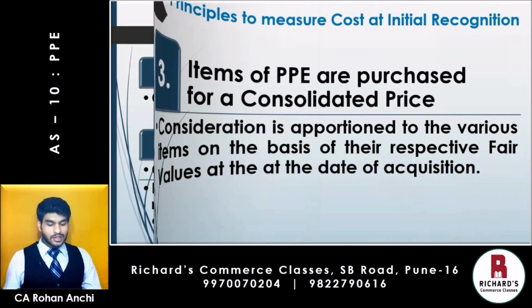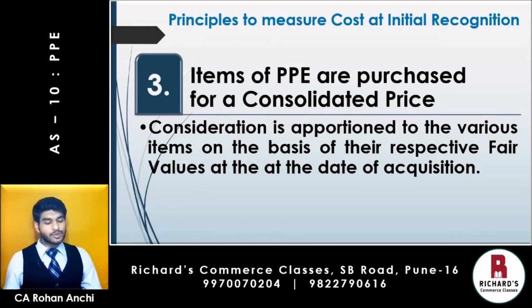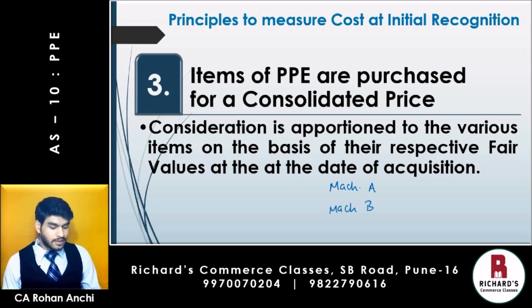Then we have situation number 3, wherein items of PPE are purchased for a consolidated price. Then consideration is apportioned to the various items on the basis of their respective fair values at the date of acquisition. So again, for example, let's say 3 machines are being purchased. Machine A, machine B, and machine C. Now, while purchasing these 3 machines, entire amount is paid together all at once, and the amount was 10 lakh rupees.